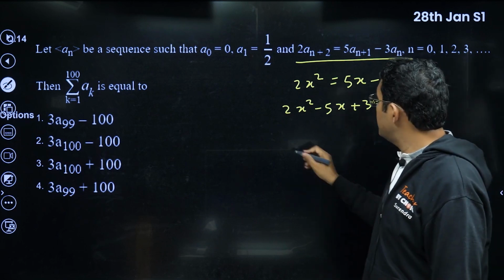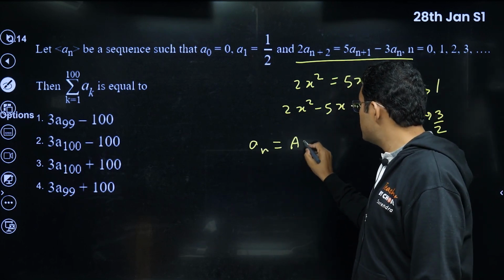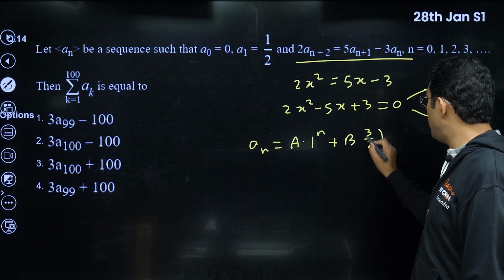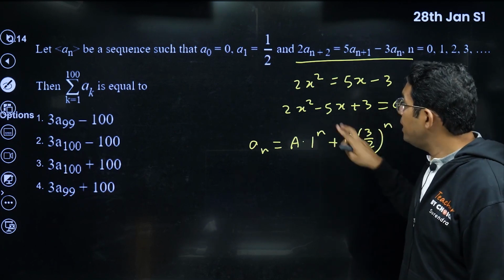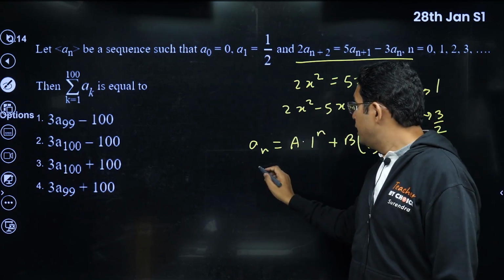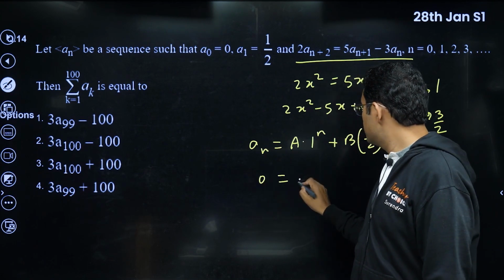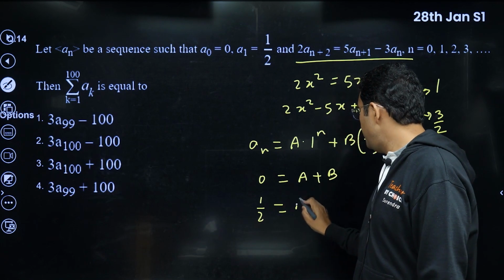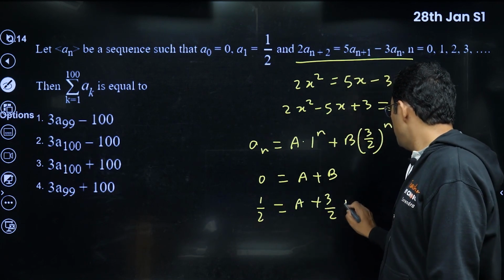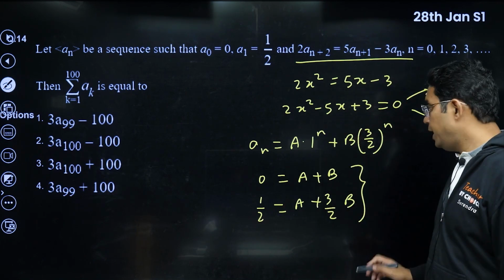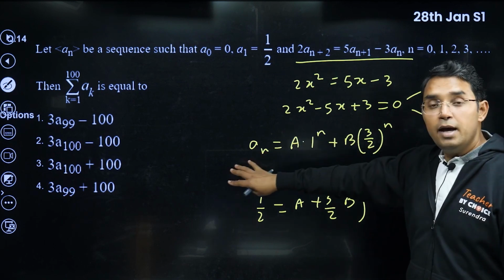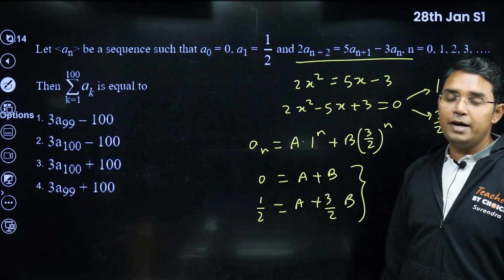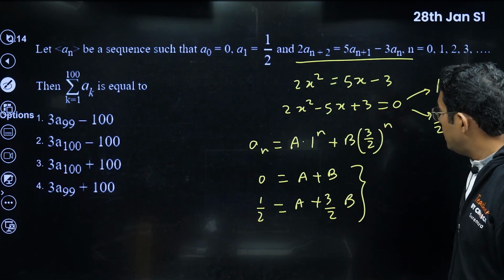Okay, now in such questions, your an becomes equal to some constant a times 1 power n, the first root, plus b times 3 upon 2 whole power n. Now to get these values of a and b, we will make use of a0 and a1. If you put n is equal to 0, it becomes 0, this is a plus b. If you put n is equal to 1, it becomes half, which will be a plus 3 by 2 into b. Now from there, you can get a and b both, and then you will get the explicit formula for an. By using that explicit formula also, you can find this summation. Okay, so that is the other method.